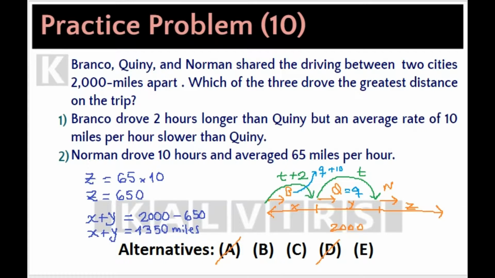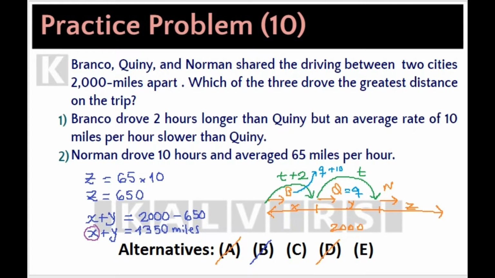It can be either Z, X, or Y. So, statement 2 alone is not sufficient. Alternative B is eliminated. Now we need to use both statements together in order to know if we can answer the question or not. So from statements 1 and 2, X plus Y is this number, and we have an equation.